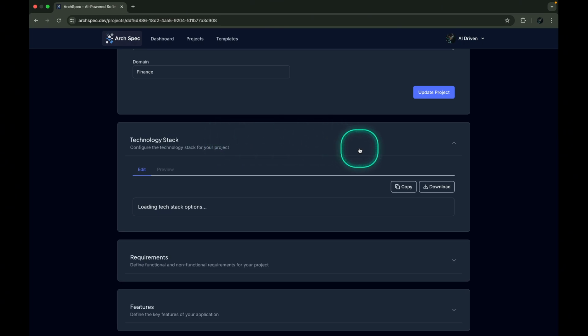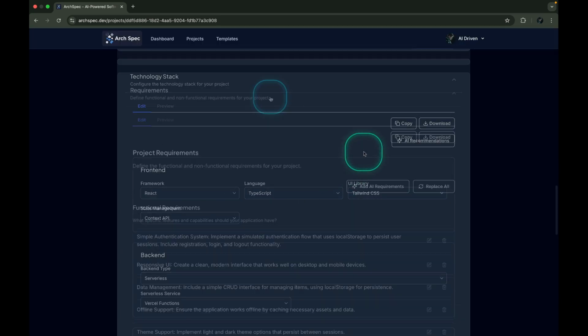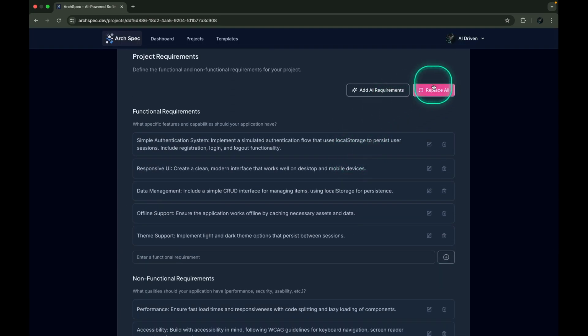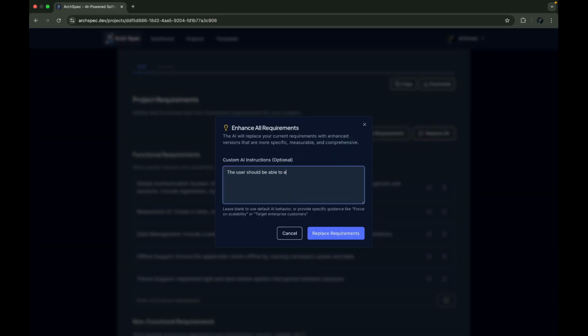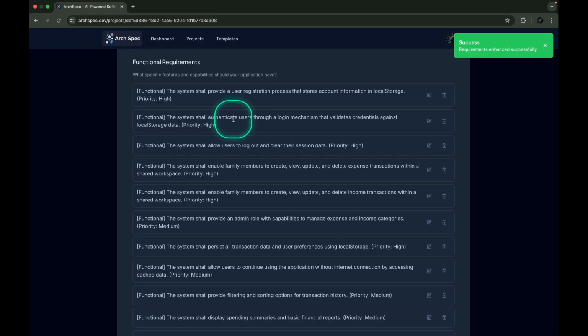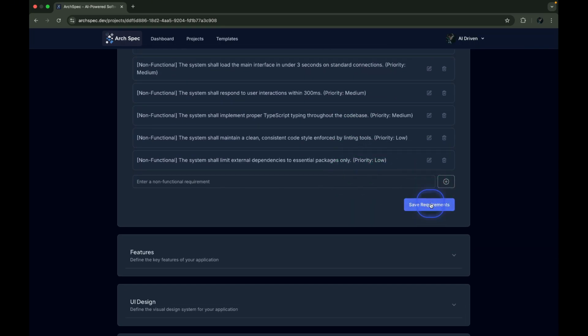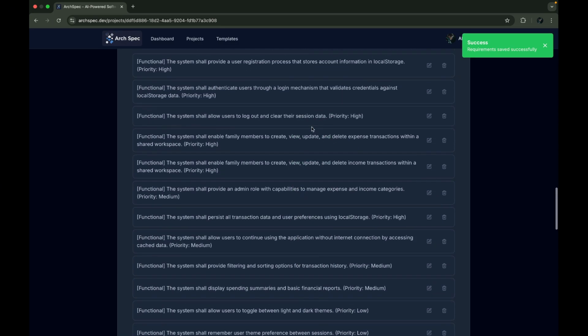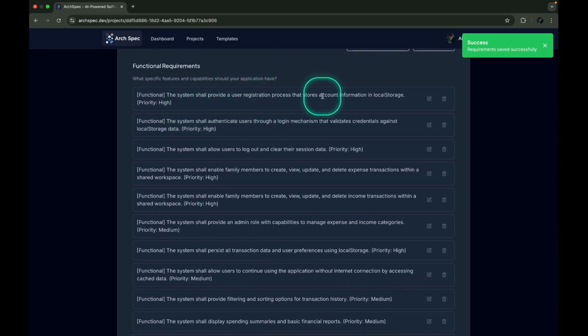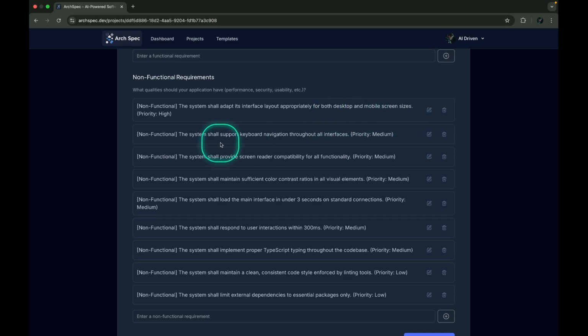We can also enhance our tech stack using AI, but I'll also skip it for now since I'm satisfied with these selections. For requirements, I can replace everything based on the enhanced description. Let me add more information. I'll click Replace Requirements. So AI enhances our requirements, replacing the existing template requirements. We can see the updated functional requirements. The system shall provide user registration, authenticate users. We can remove any we don't need and keep the important ones like mobile-first design or responsive design.